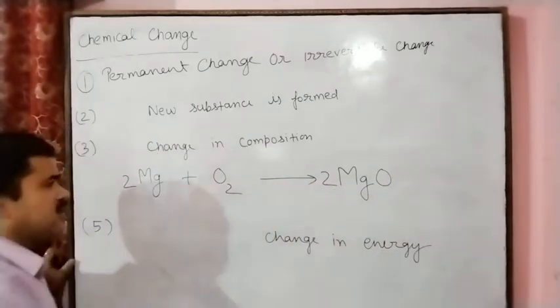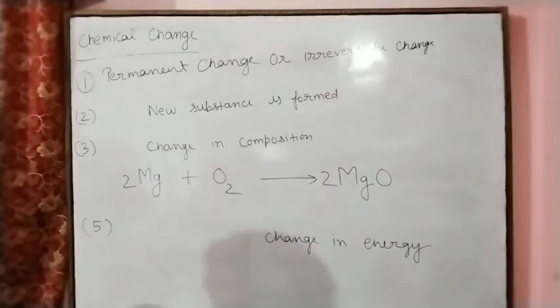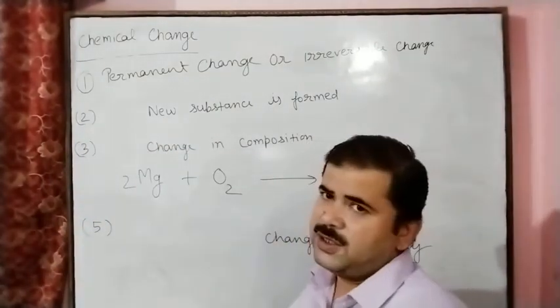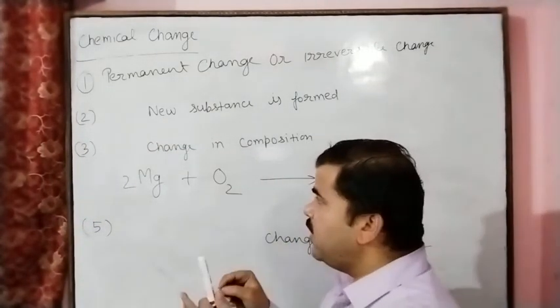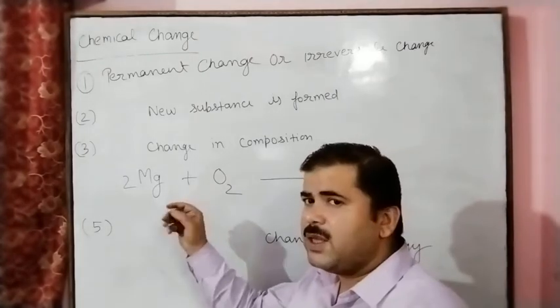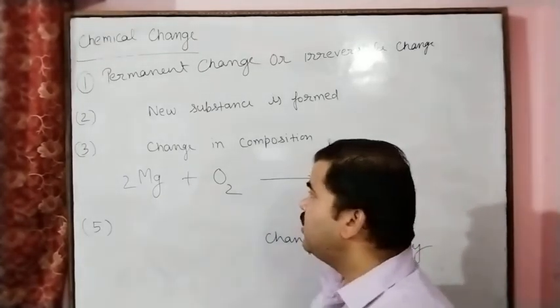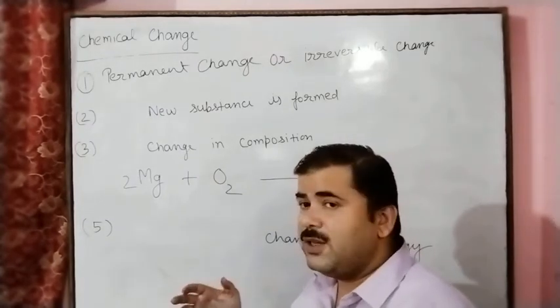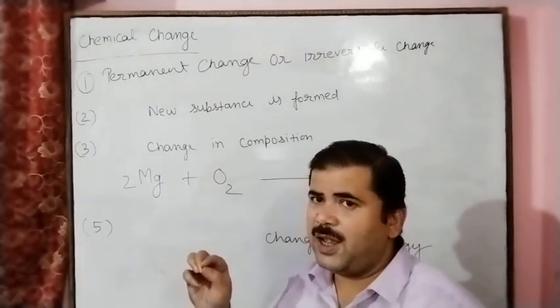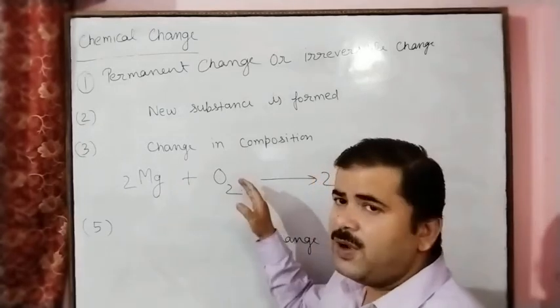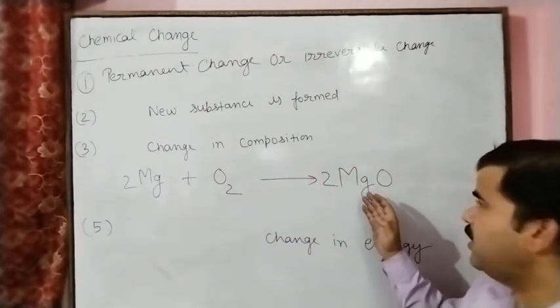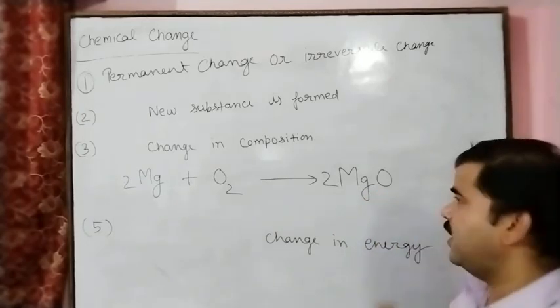Magnesium reacts with oxygen gives magnesium oxide. What is the meaning of reacting with oxygen? Magnesium burned in oxygen. If we burn a strip of magnesium in air, in oxygen, magnesium will burn by producing a white dazzling light, and after burning this will produce magnesium oxide.